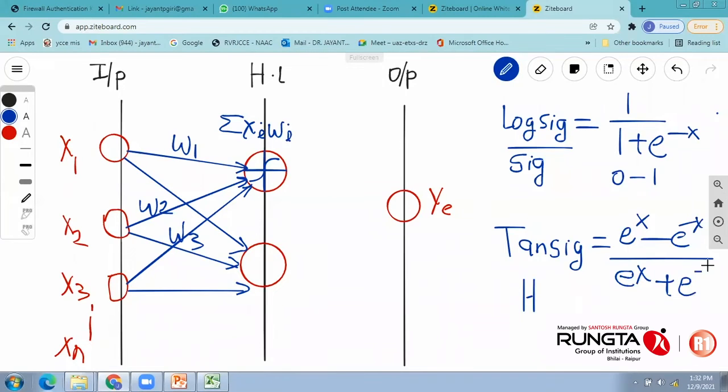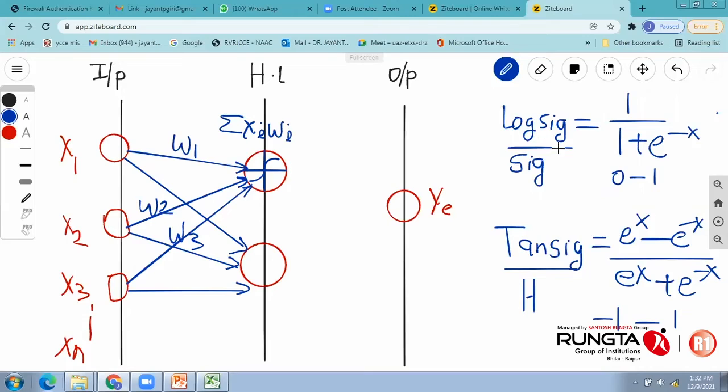This is the mathematical structure of a hyperbolic tangential function, and it will squeeze whatever the corresponding value is between -1 to 1. So these are the transfer functions which we can utilize in the neuron.